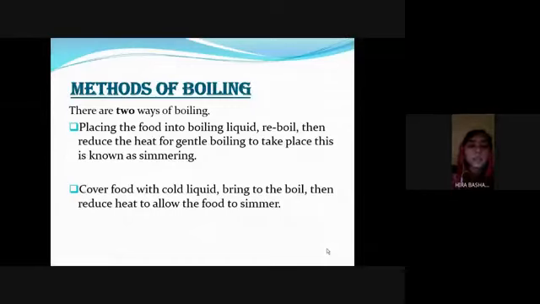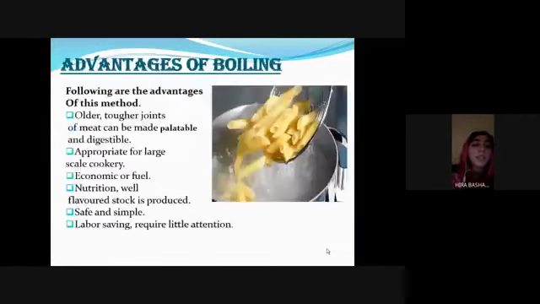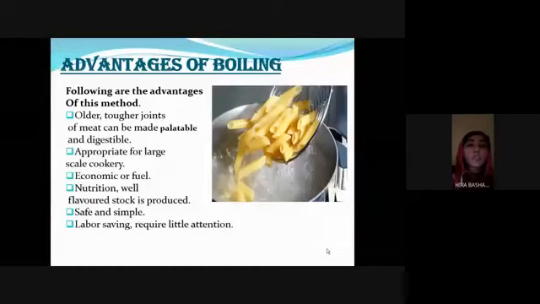These two ways are the methods of boiling. The next slide is advantages of boiling and disadvantages of boiling. First are the advantages. Following are the advantages of this method. Older, tougher joints of meat can be made palatable and digestible. Palatable means it is going to make it easily acceptable. The next is appropriate for large scale cookery, which means it is an easier and faster way. The next is economic on fuel.